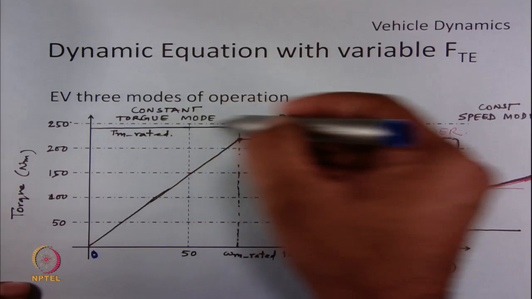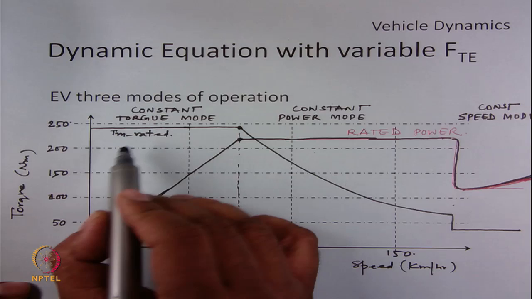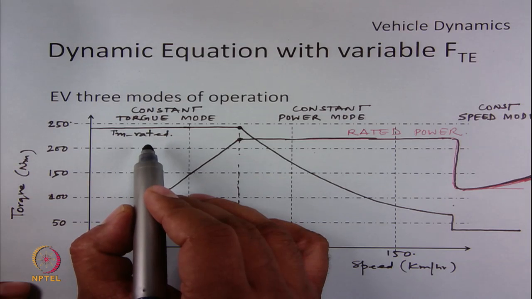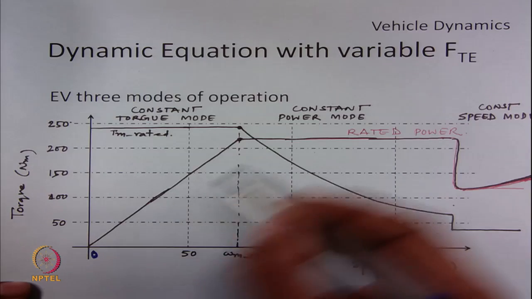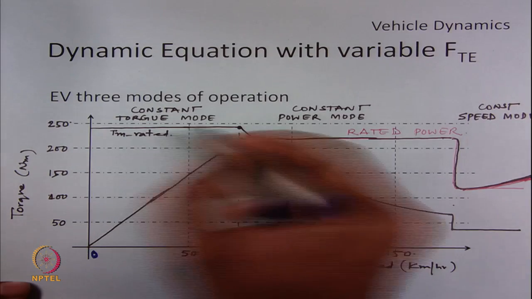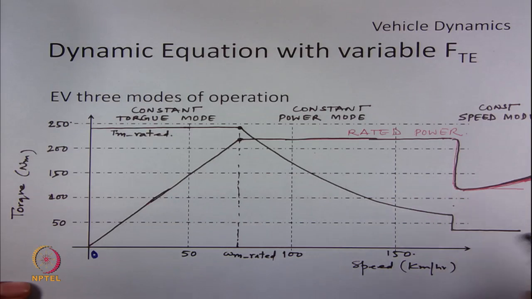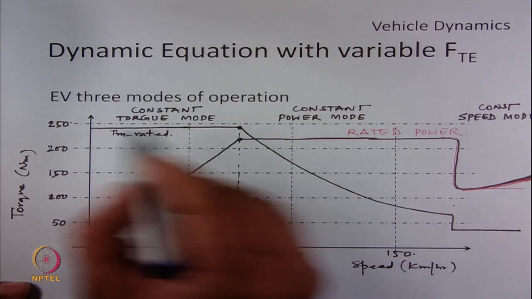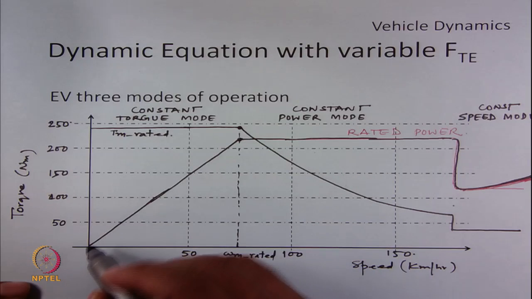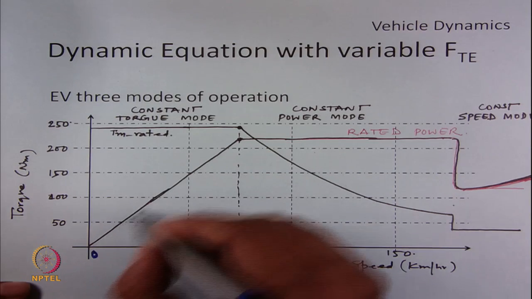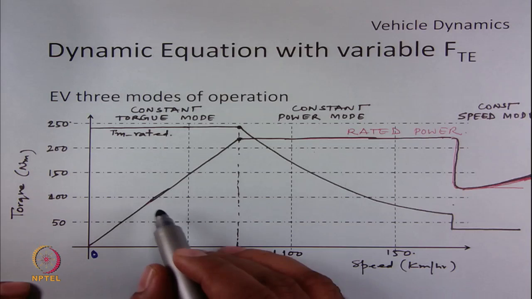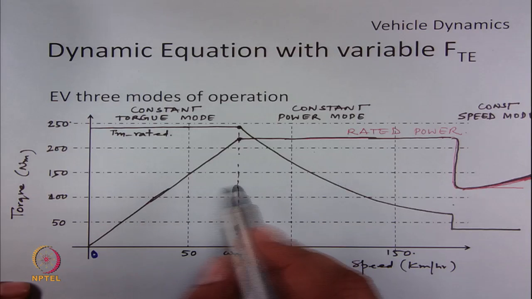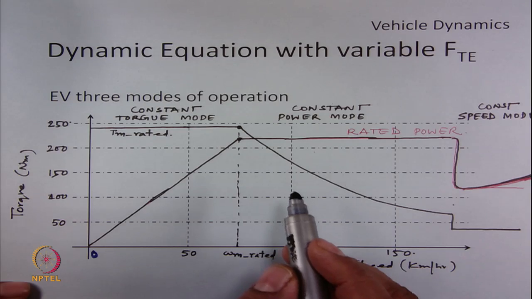So this is a constant torque mode. You give Tm rated to the motor shaft and the vehicle speed will increase. You can see that this is the power curve and this is the torque curve. During this mode, since the torque is constant and the speed is increasing, the power will increase linearly in this region. So power is proportional to velocity because the force is constant.